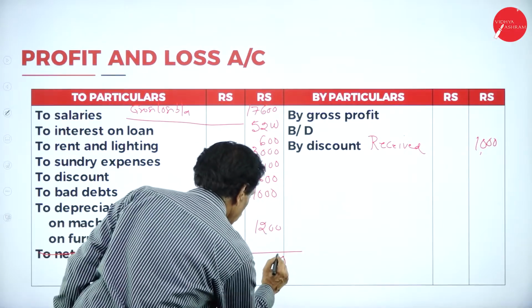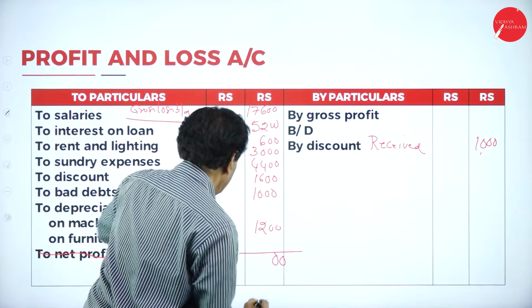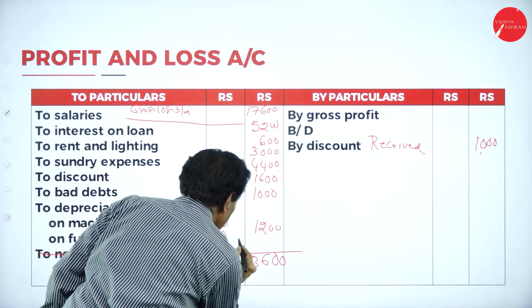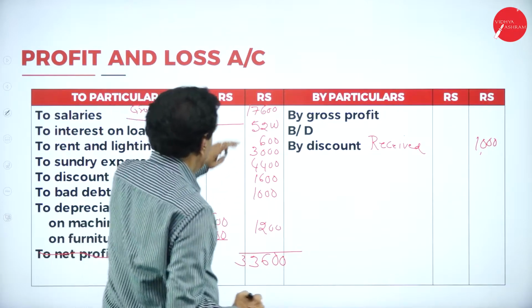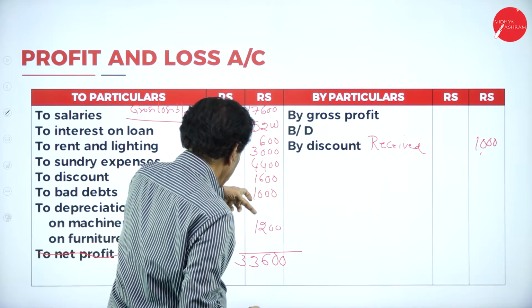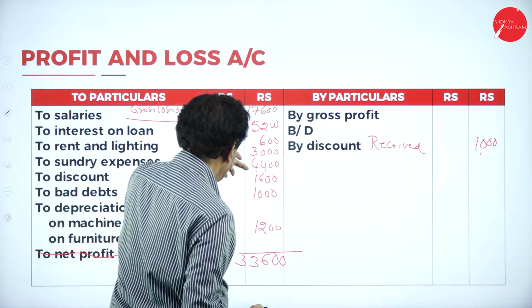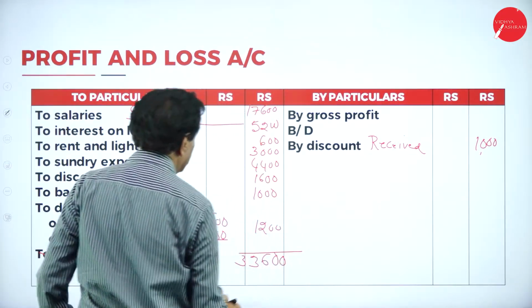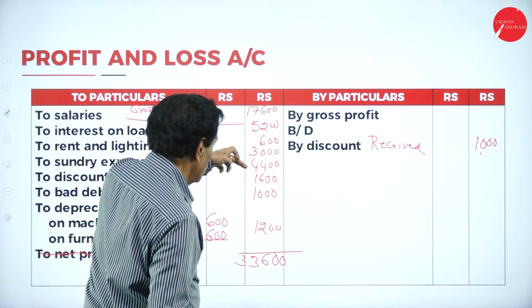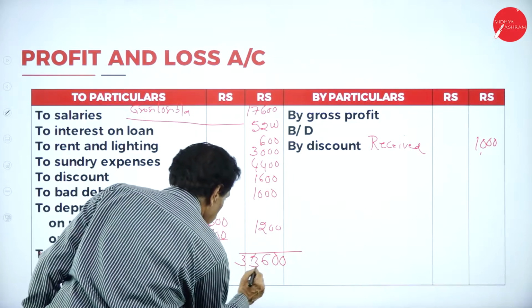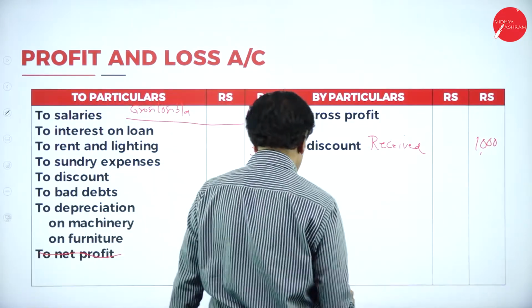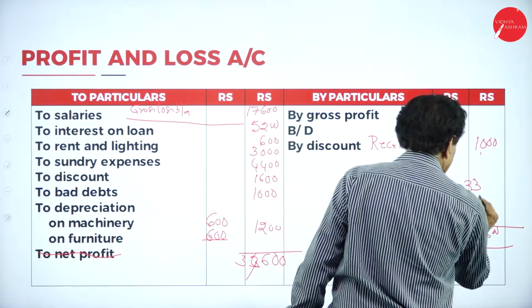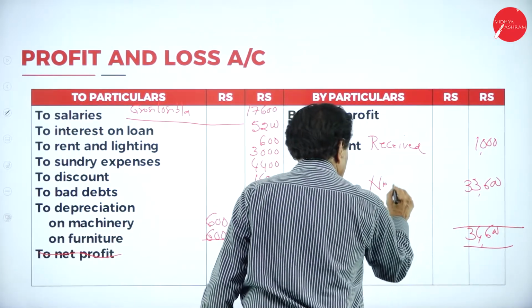Add the figure. 6 plus 2, 8 plus 6, 14, 18, 24, 26, 2 plus 7, 9, 14, 17, 21, 22, 23, 24, 2 plus 1, 3, 34,600, 1,000 gone, 33,600. Net loss.